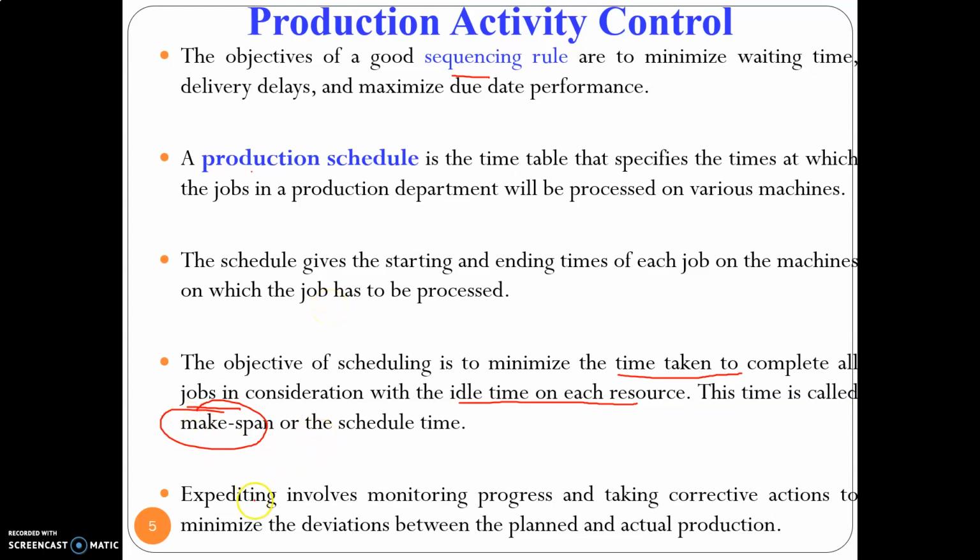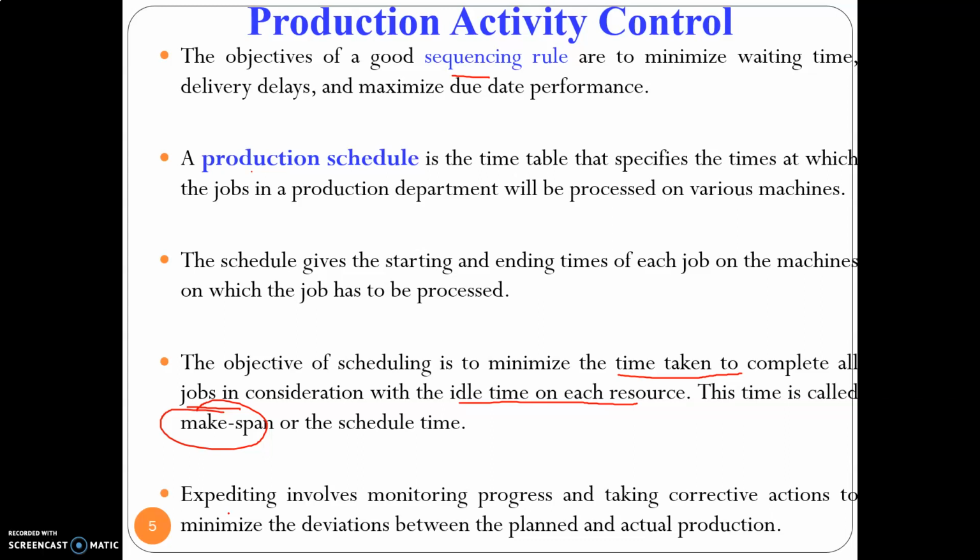Okay, the last function of the control module, that is expediting, is so whenever we incur a problem, so we have made an actual production schedule, we have the planned schedule. So when there is a delay, say for example the job X that has to be manufactured by 100 units and I have manufactured only 90 units, and job Y that has to be manufactured by 80 units, the planned production is 80 units, but actually I have manufactured 90 units.